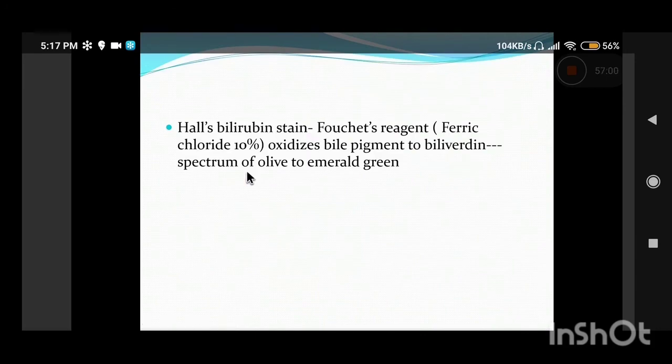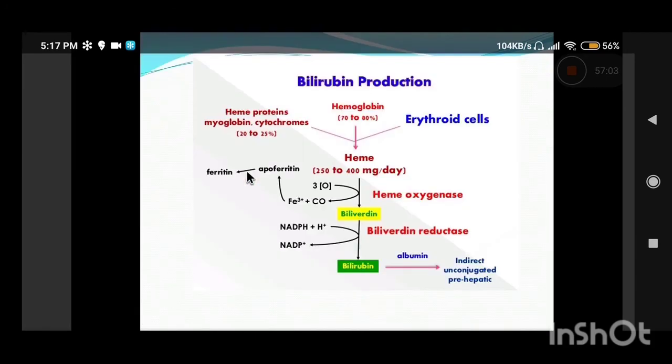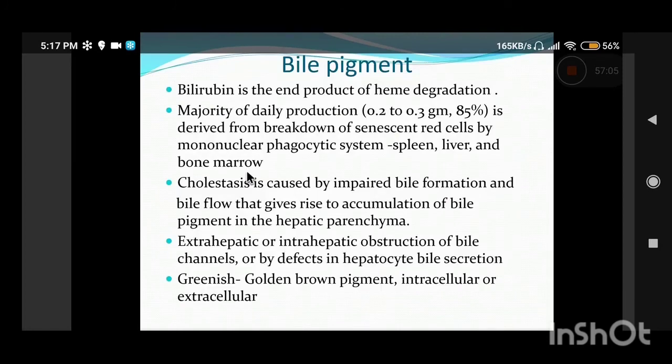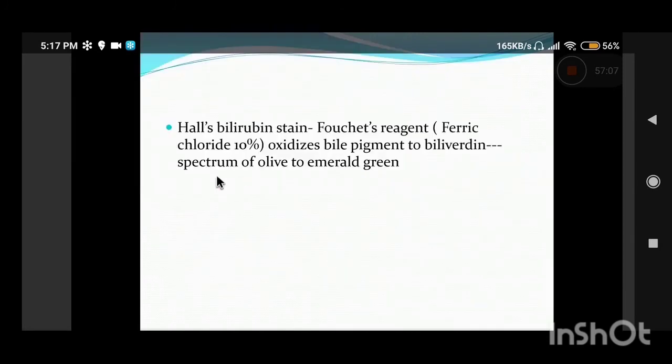And how do we confirm that this is bile? Because this also appears as a golden to greenish to golden brown pigment. So the confirmatory stain is Hall stain. What does it contain? It contains Fouchet's reagent. You will be performing Fouchet's test on urine also. So Fouchet's reagent basically comprises 10% ferric chloride.